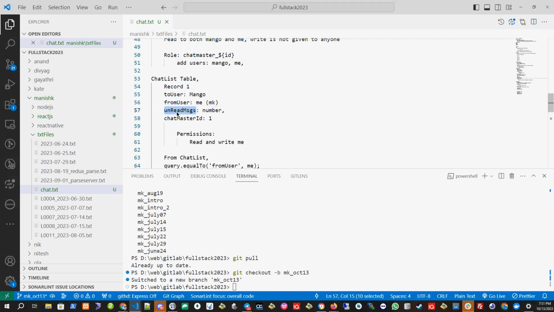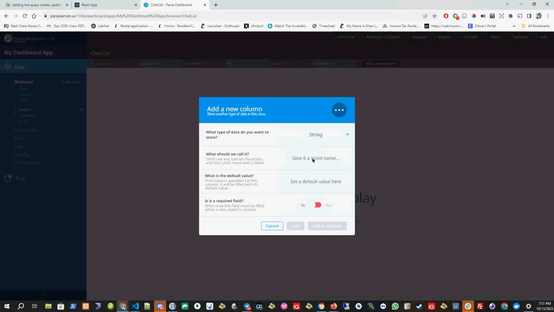Here I will put how many unread messages there are. So unread messages. It is numeric, so I'll put number. And is it also required? Yes, and initially it will be 0.